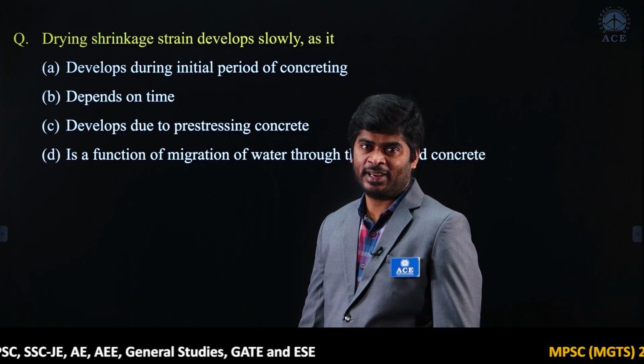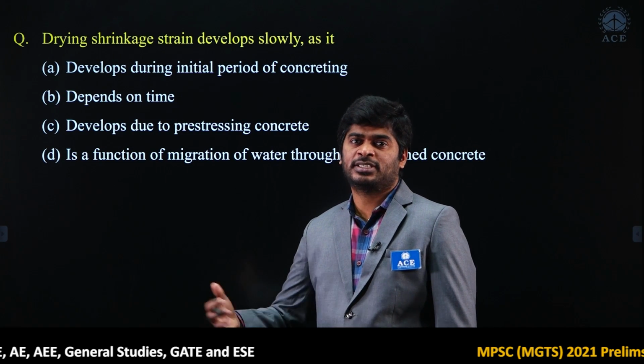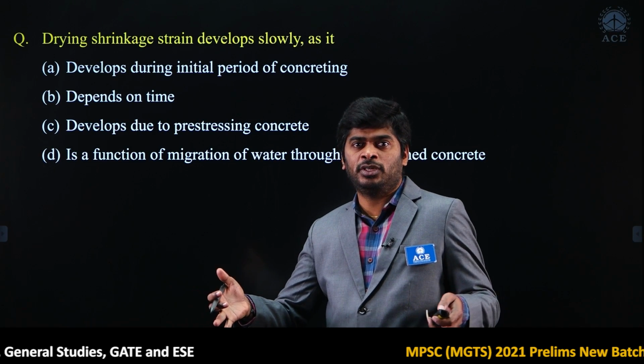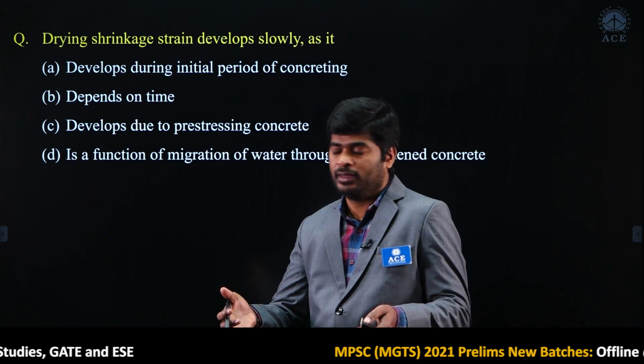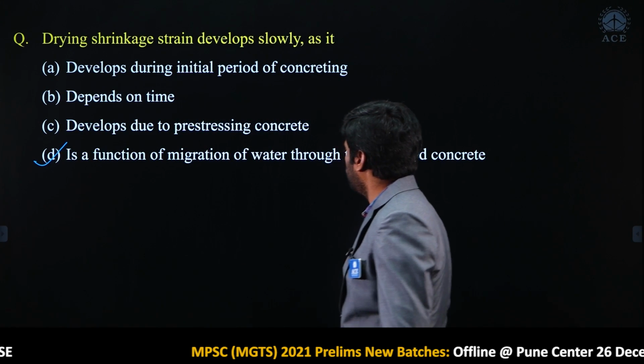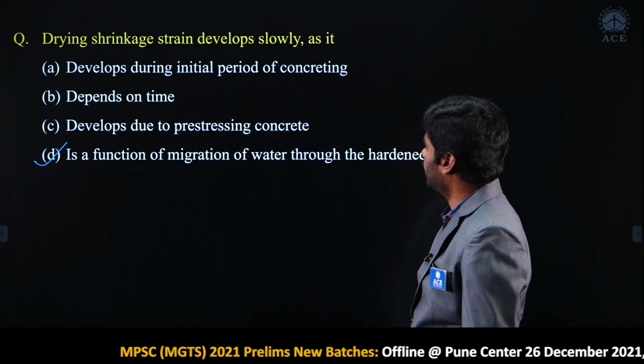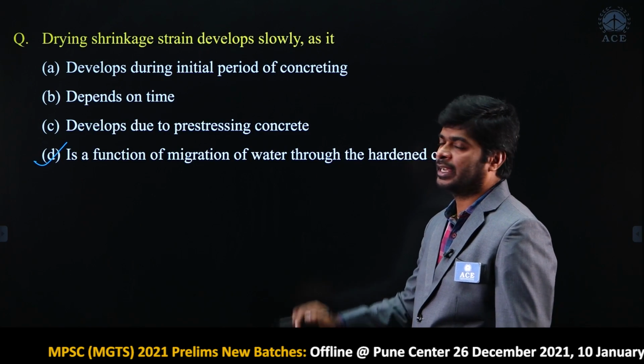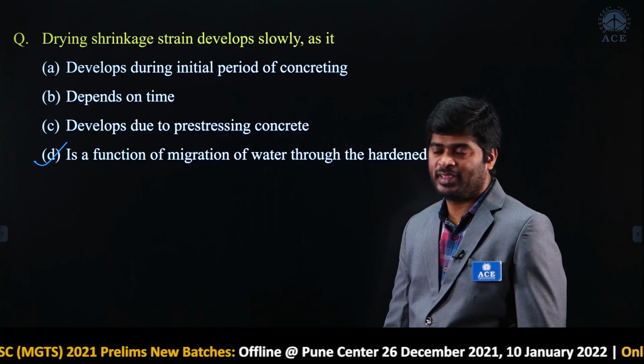Absolutely right. During loss of moisture content, the volume is going to be reduced. So, it is a function of migration of water through the hardened concrete. Option D is correct for the given question.